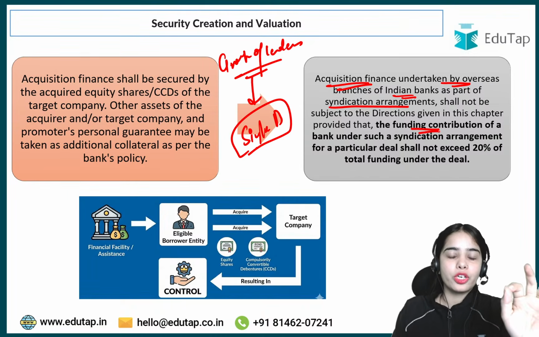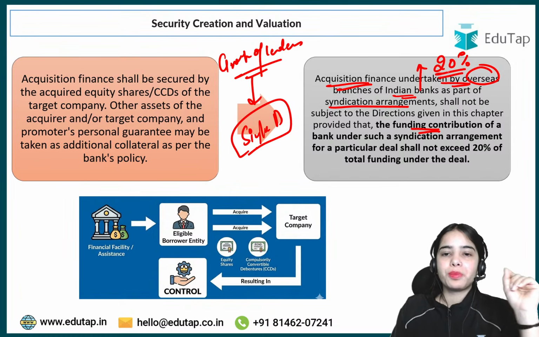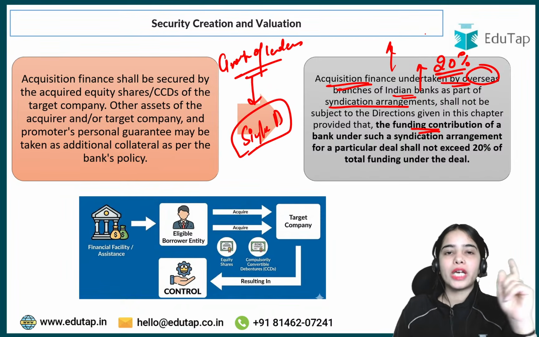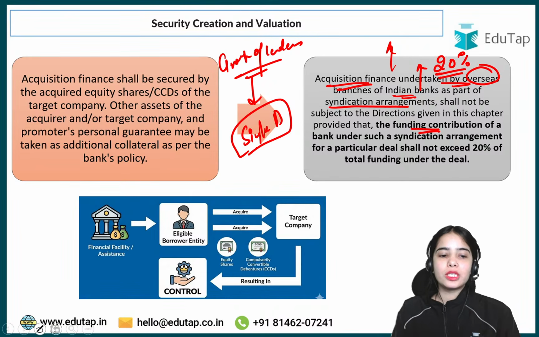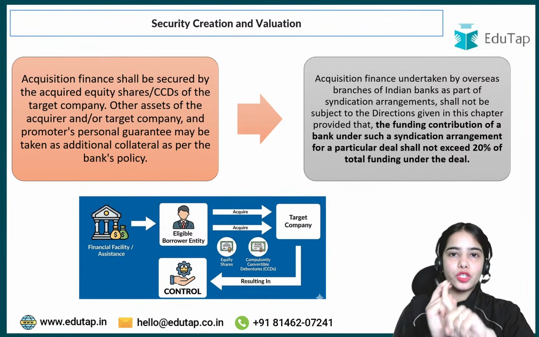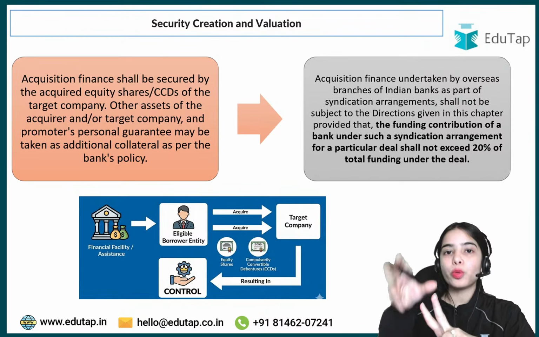The funding contribution by the overseas branch of the Indian bank should be limited to 20%. Okay, should be limited to 20%. Then the above guidelines will not follow for the acquisition finance undertaken by the overseas branches of the Indian bank. So this is the idea. Acquisition finance can be undertaken by the overseas branches of the Indian bank as part of the syndication arrangement where there is a group of lenders.